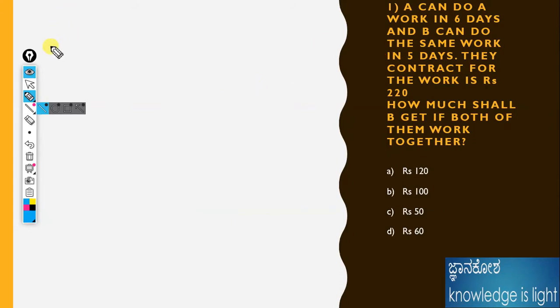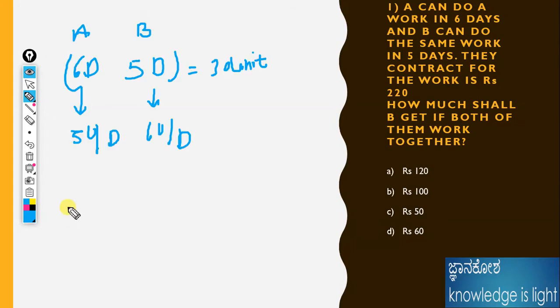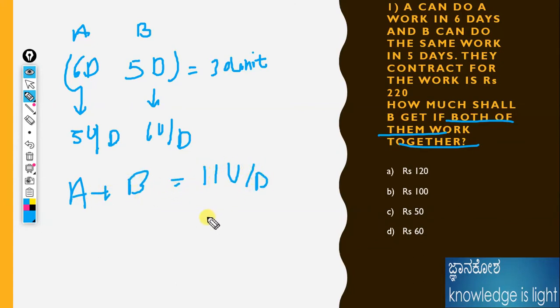Now, the combined work: if both of them work together, A plus B is equal to 5 plus 6, which is 11 units per day. 11 units per day means 11 units for one day, and the total work is 30.